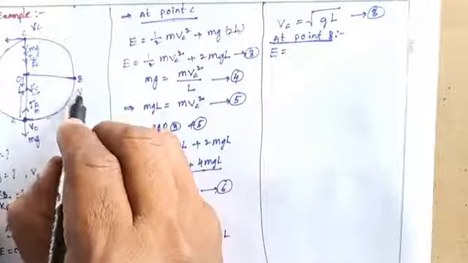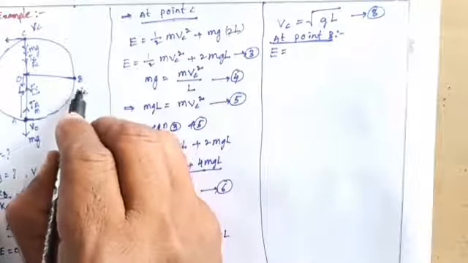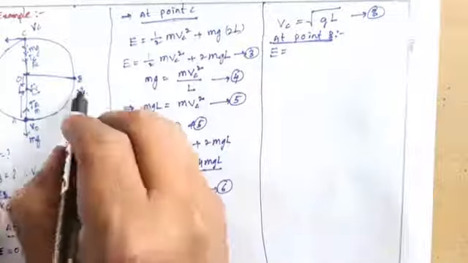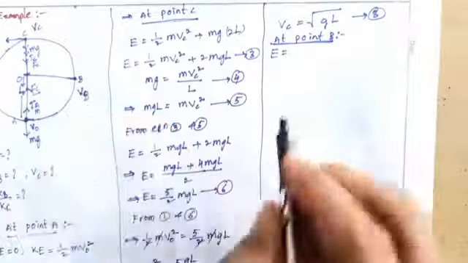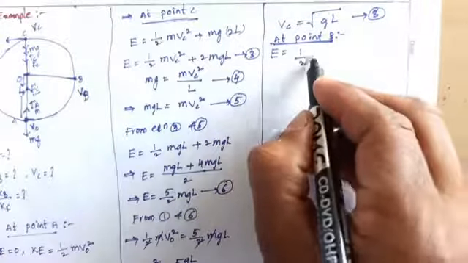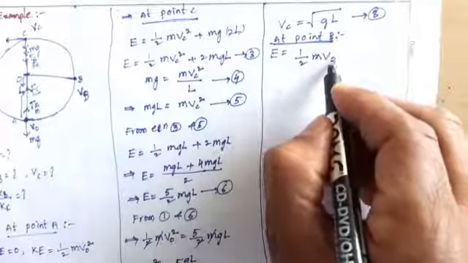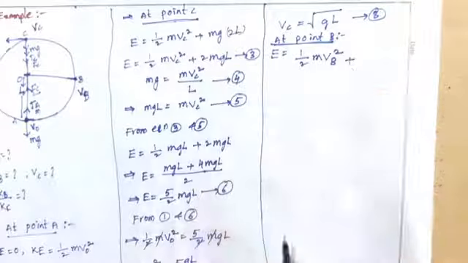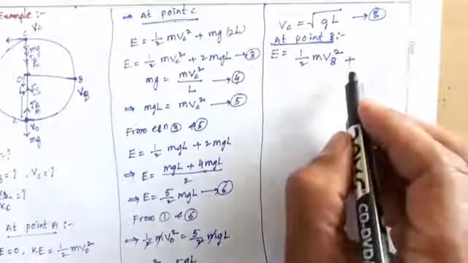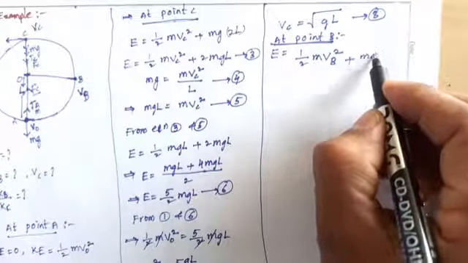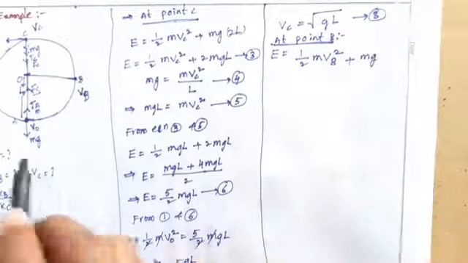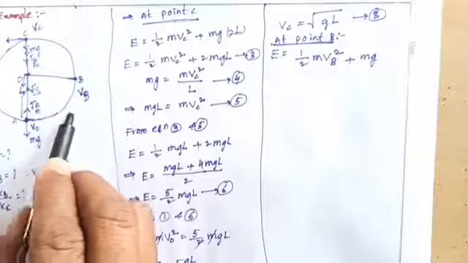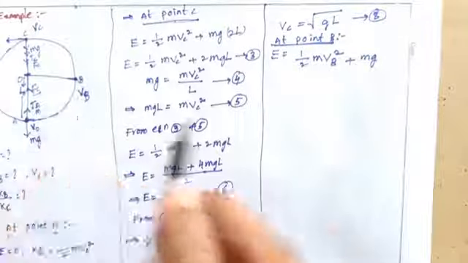The speed of the metal bob is Vb, so half m Vb square plus the gravitational potential energy mg. What is the height from here? The height from here is L.